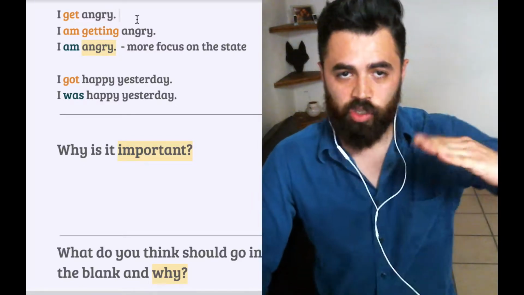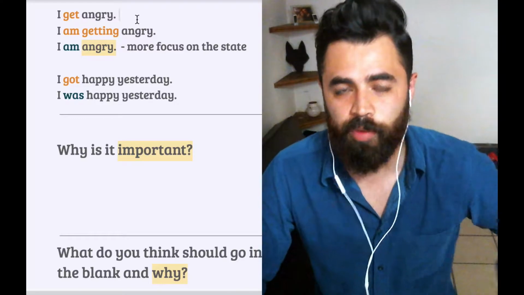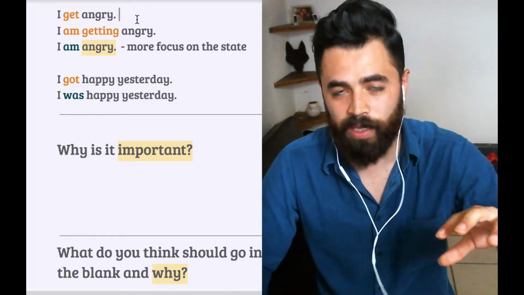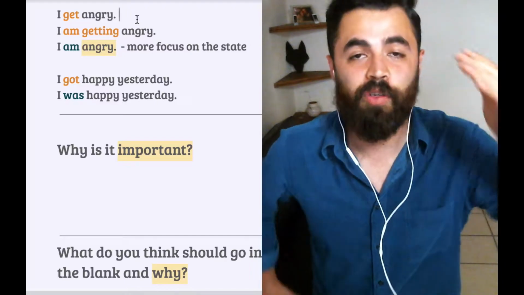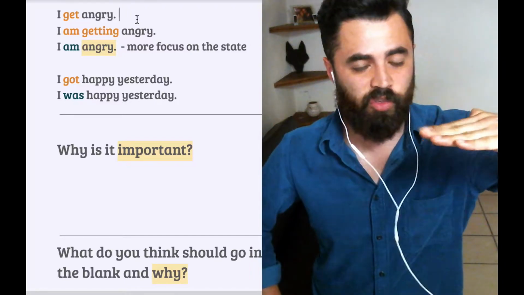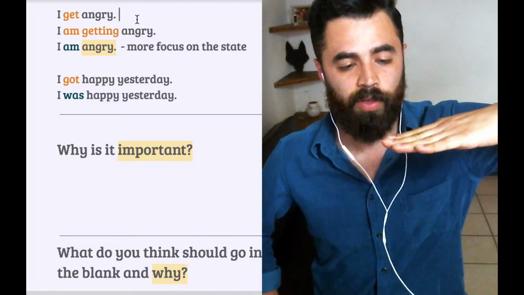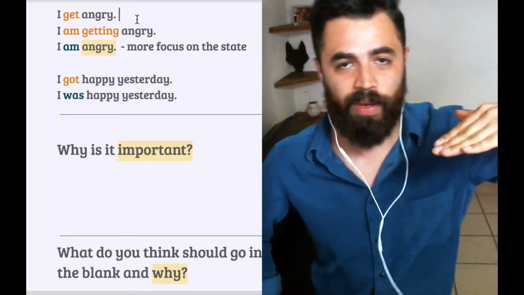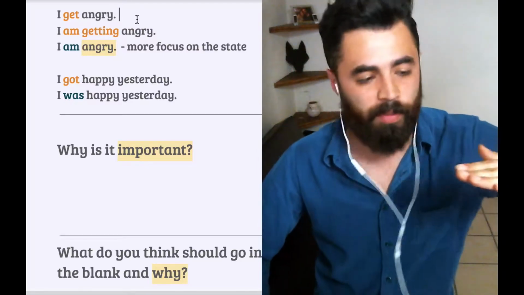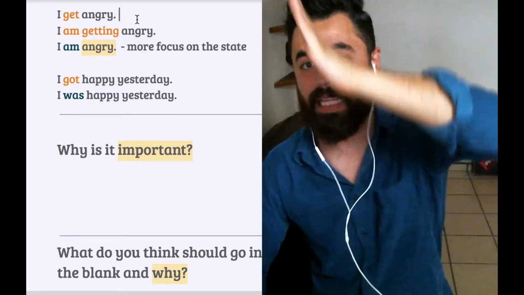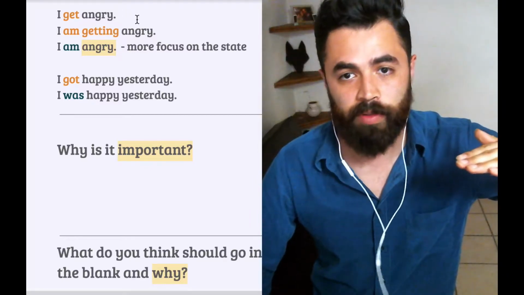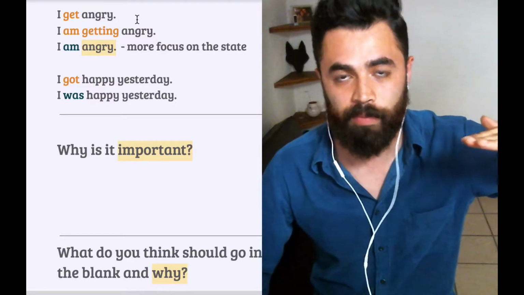I get angry. Again, it's the change. But here it's the present simple. We're talking about just a fact that for me, it's maybe very easy to get angry. That I can make this transition from calm to angry very quickly. And this is true for some people. Some people are always calm and it's very difficult to get them angry. But for other people, it's very easy.